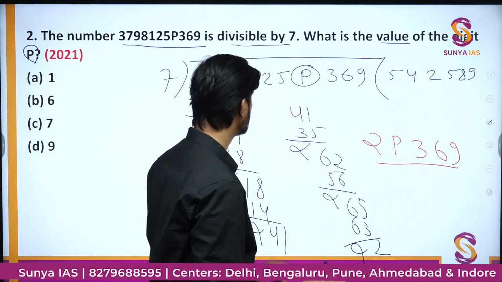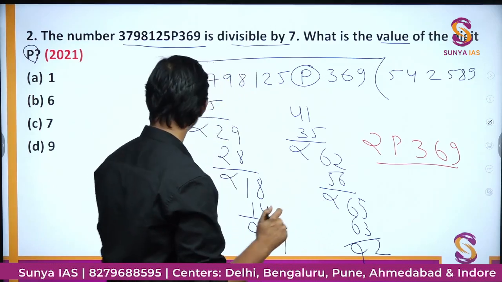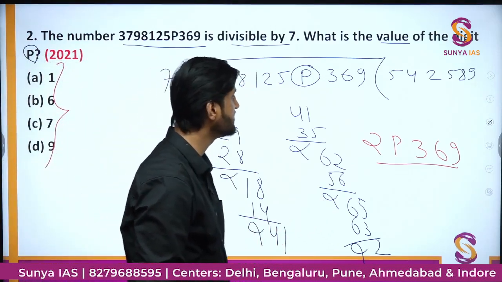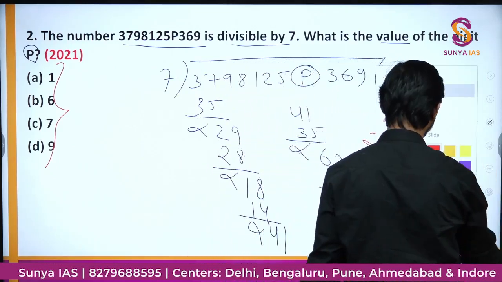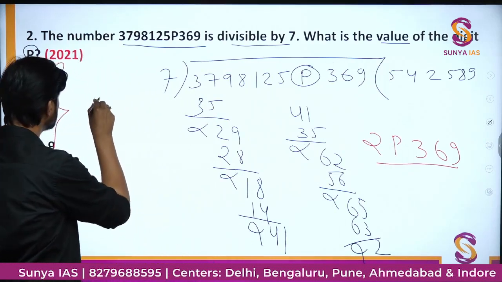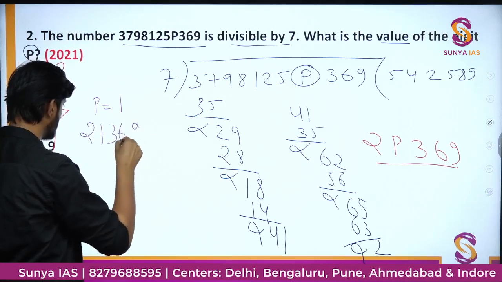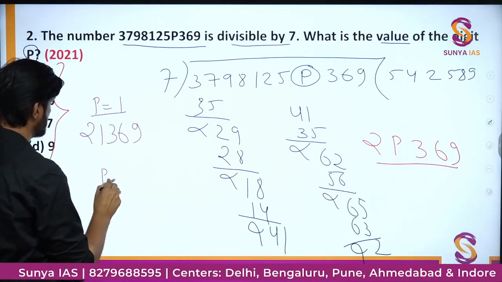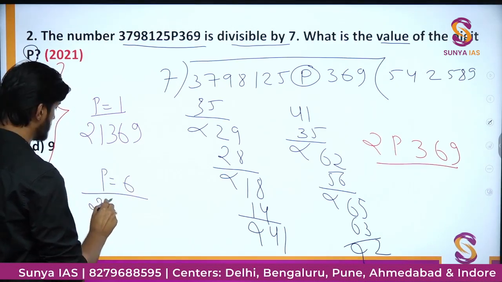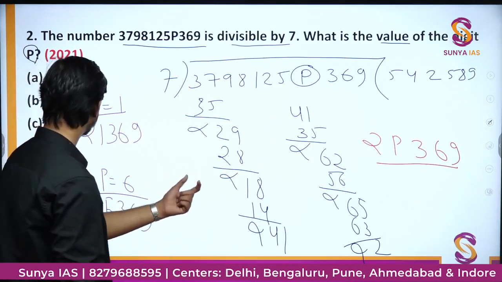So what we have to do now is check whether this particular number is divisible or not, and for doing that we have different options. We can put different values of p in this case and get our answer. So we can put p as 1, the number becomes 21369. We put p as 6, the number becomes 26369. Similarly, we can try for other values of p also.